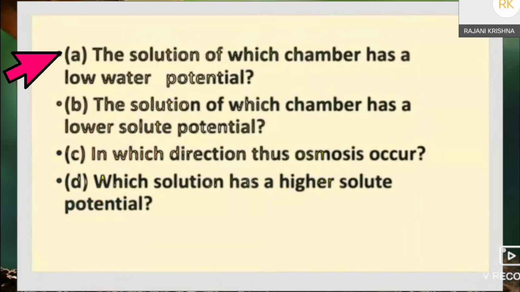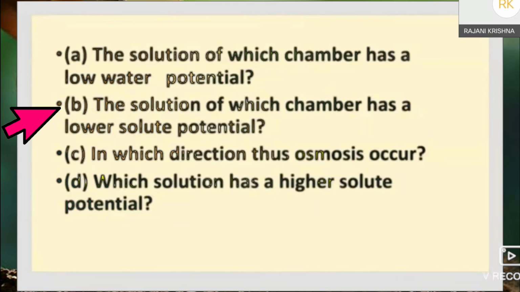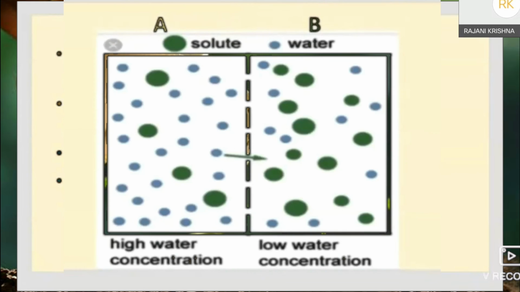The low water potential is present in chamber B, because it is a concentrated solution. Next, the solution of which chamber has a lower solute potential? Solutes are very few in chamber A, so the answer is chamber A.